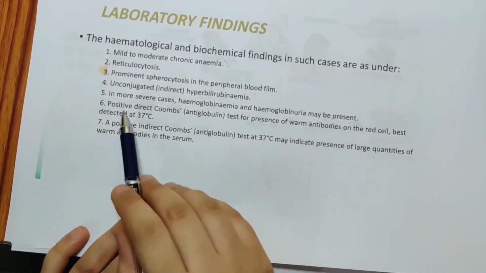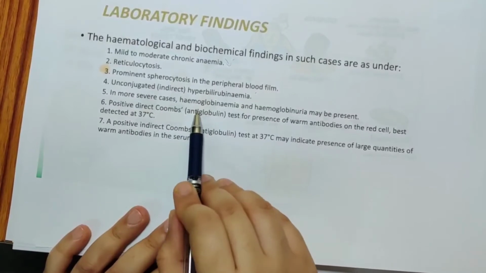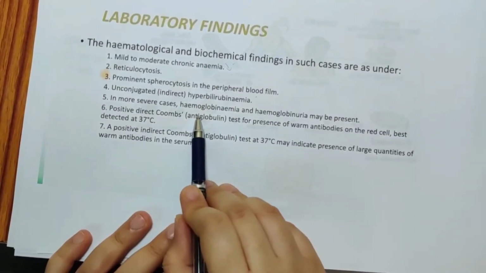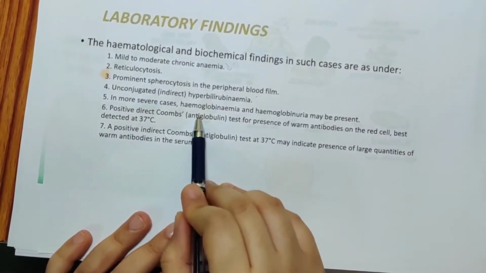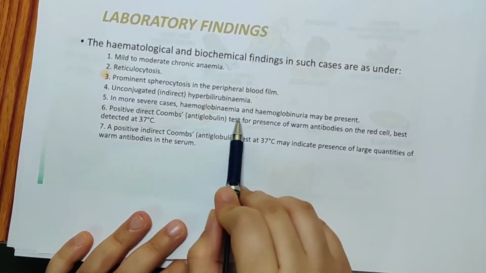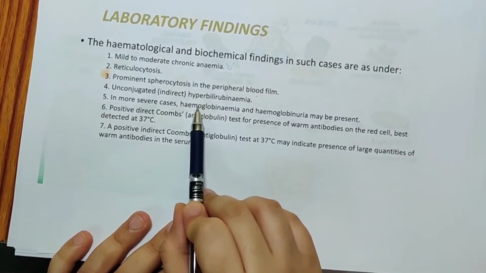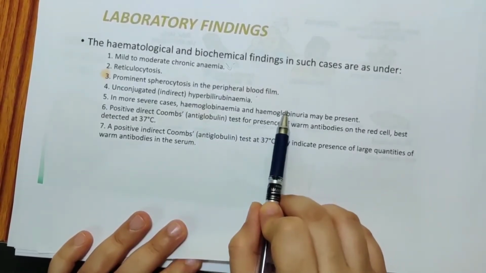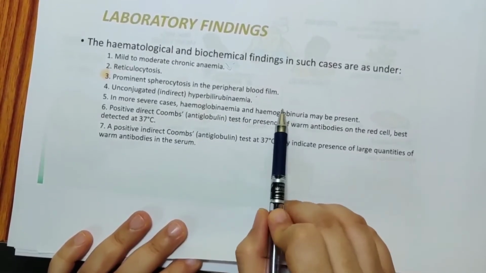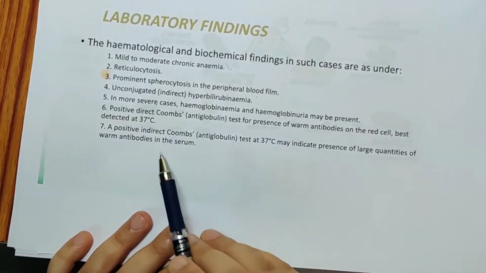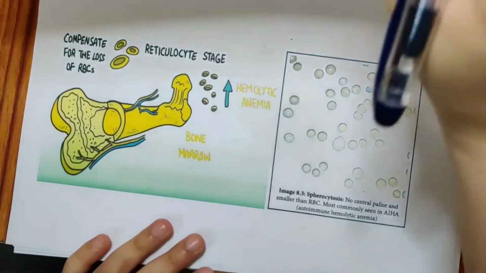Now, in severe cases, you always know in intravascular hemolysis what happens, and some amount of extravascular hemolysis, you can have hemoglobinemia, hemoglobinuria. This happens when you have a lot of heme left in the body and there are not enough haptoglobins. Now, what is the Coombs test? Let us discuss the Coombs test.